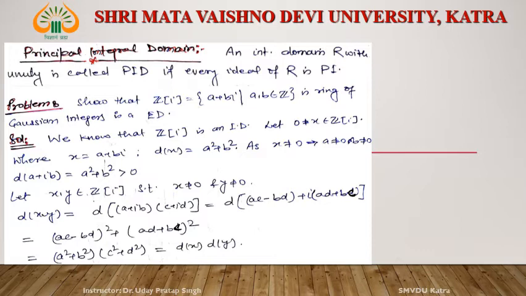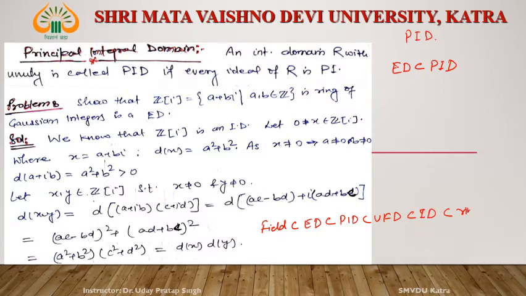Now come to the principal integral domain. First thing to remember is that ED is a subset of PID. The structure is of this type: Field is a subset of ED, which is a subset of PID, which is a subset of UFD, which is a subset of ID, which is a subset of ring.